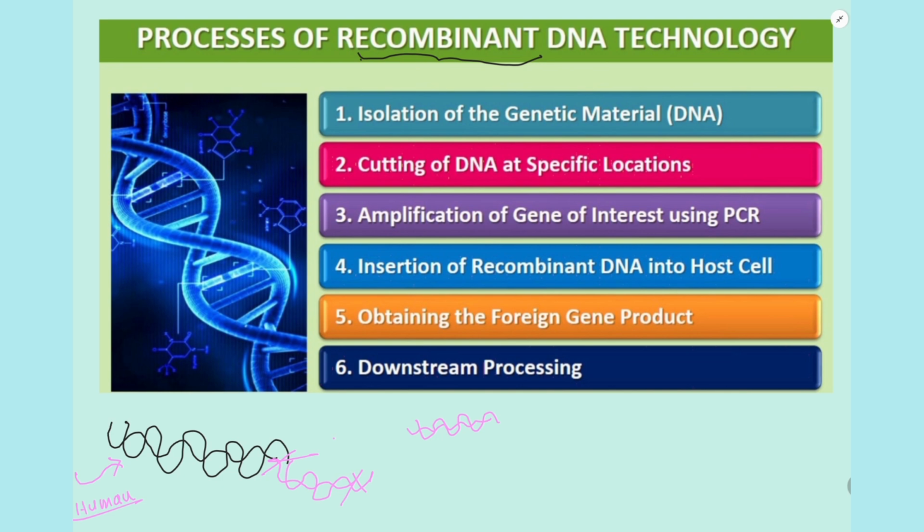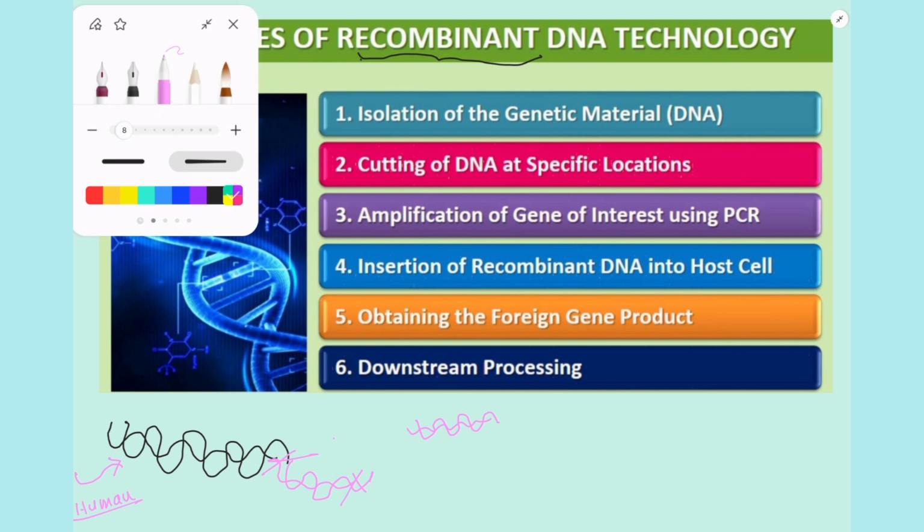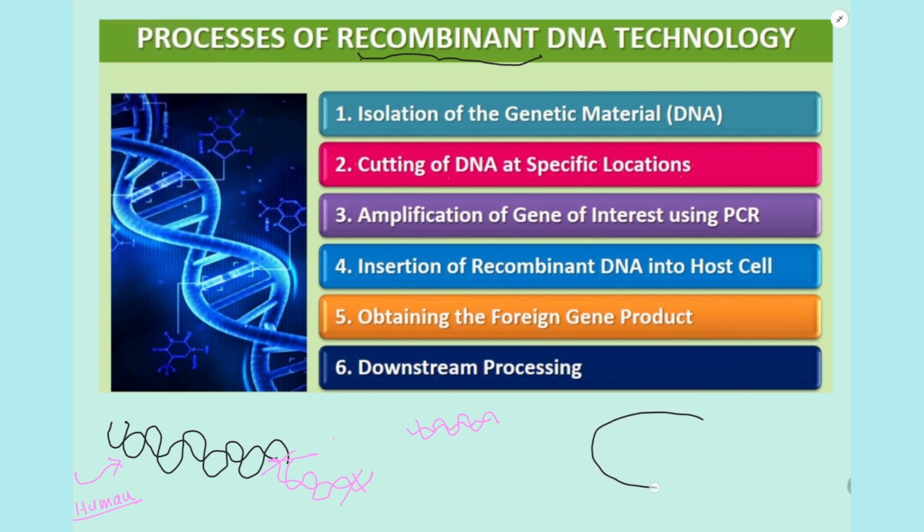So now, to get lots of insulin, I have to put this into a host organism. Which is the host? Most commonly the host will be bacteria. But one problem is that I can't insert my gene of interest directly into the host. So it needs a vehicle or a vector.